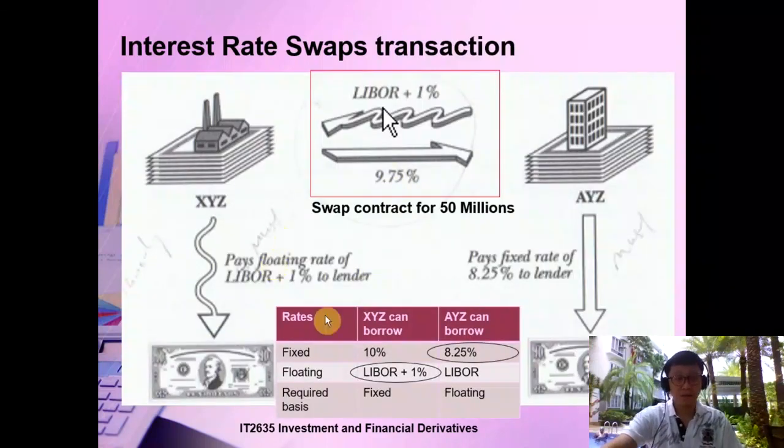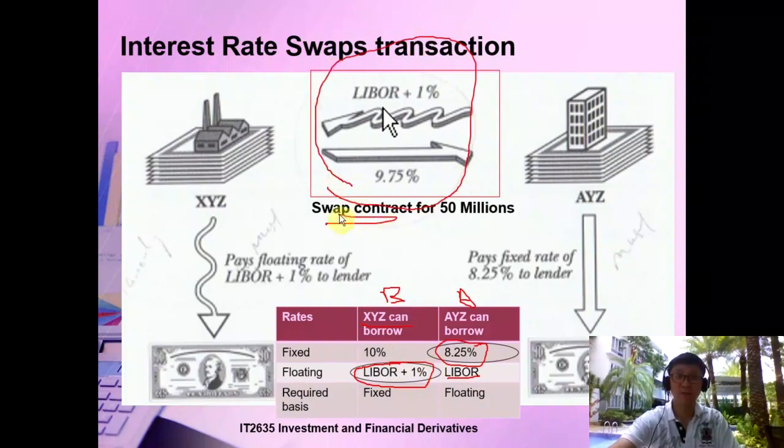Maybe what the AYZ can do is, I can help you borrow at a fixed rate, and XYZ can help me borrow at a floating rate plus one. Even though I can borrow cheaper, you help me borrow, but I pay you a little bit more. So they can actually work out a swap contract like this.